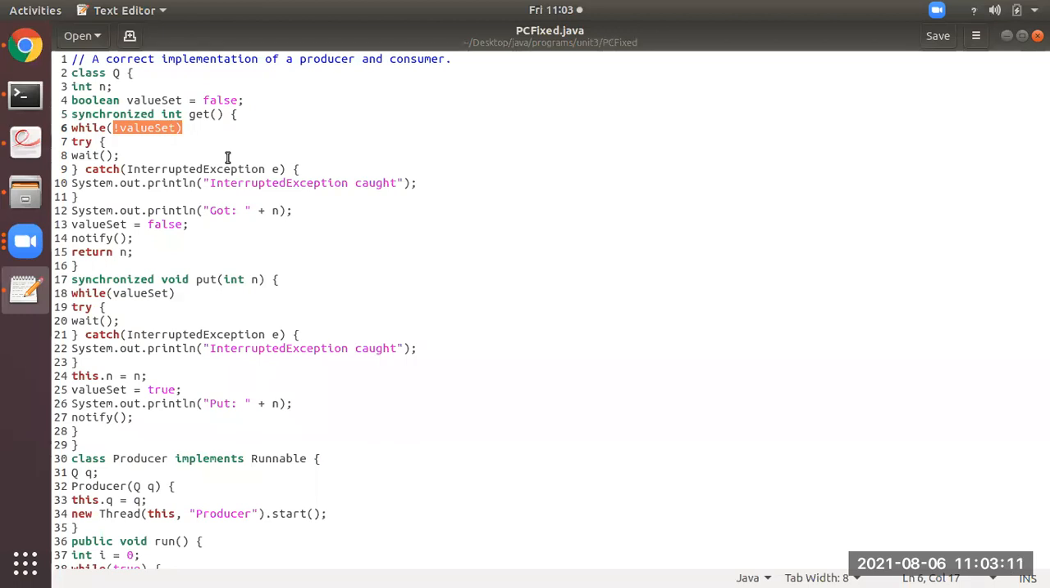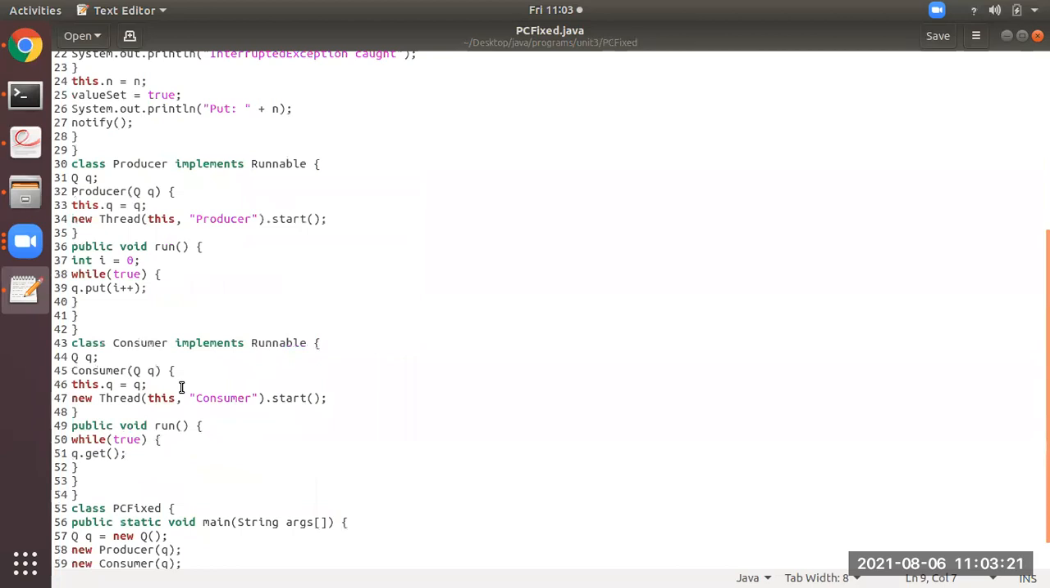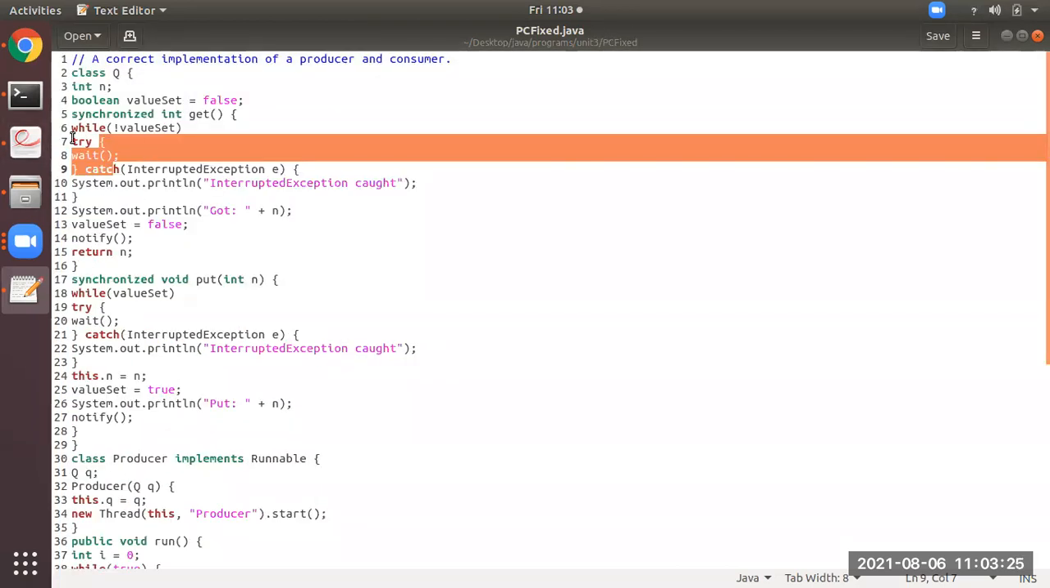At line number 6 means that is true. Not false means true. So it will come into the try block and it will enter waiting state. So now the call which was given from line number 51, here it will come and it will enter in a waiting state. Means now it will move into sleeping mode.